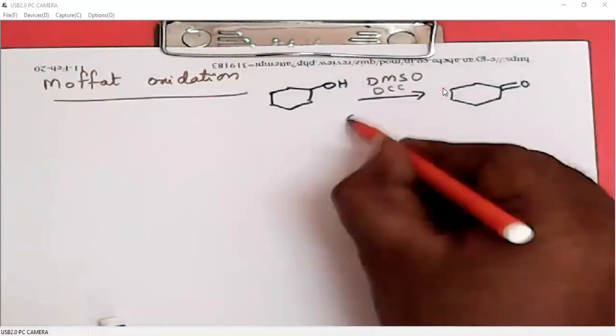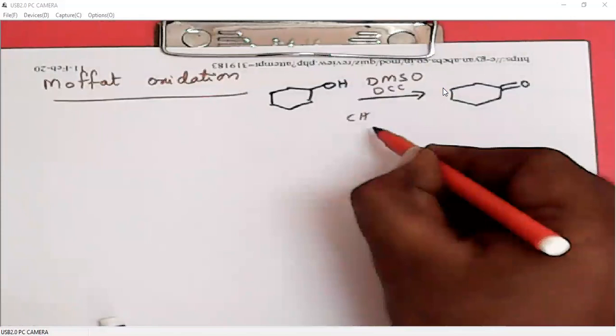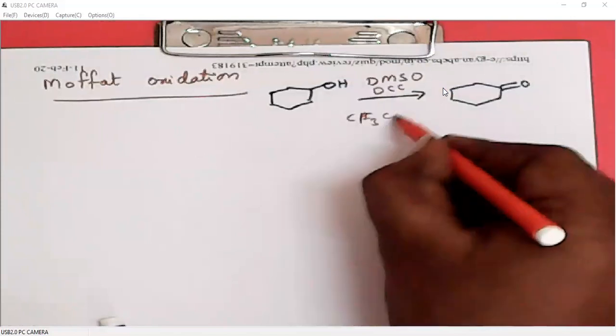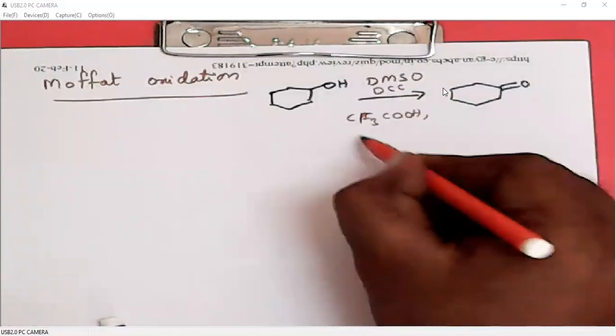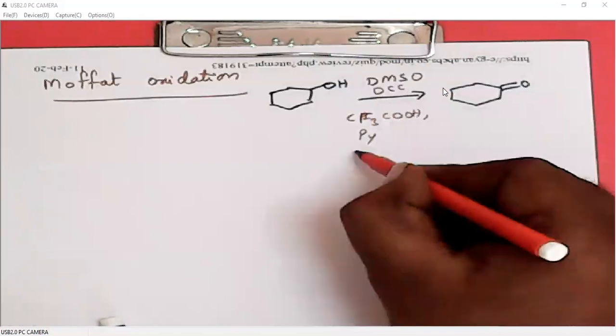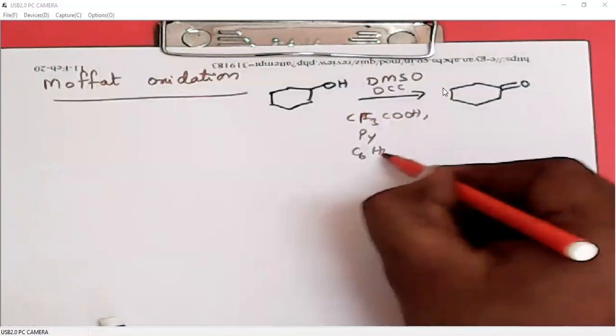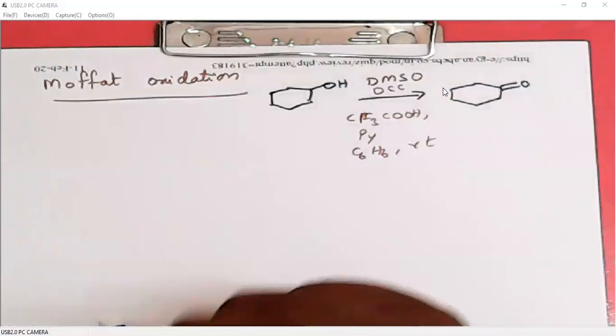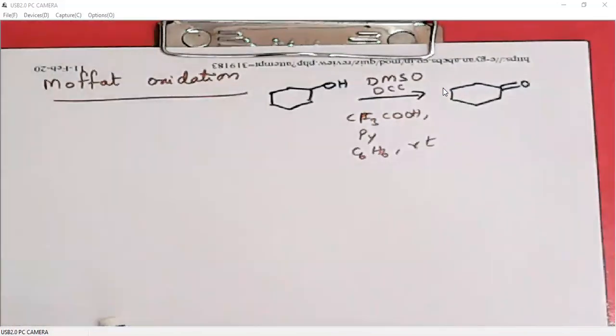Of course, these two are the main reagents. Then we will use some acid and base, then C6H6 at room temperature. So this is Moffat oxidation, oxidation of alcohols using DMSO and DCC.